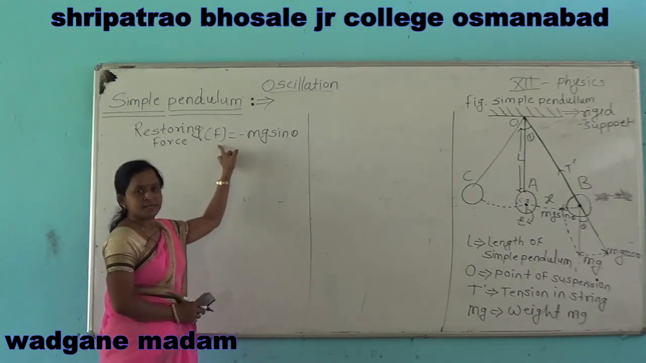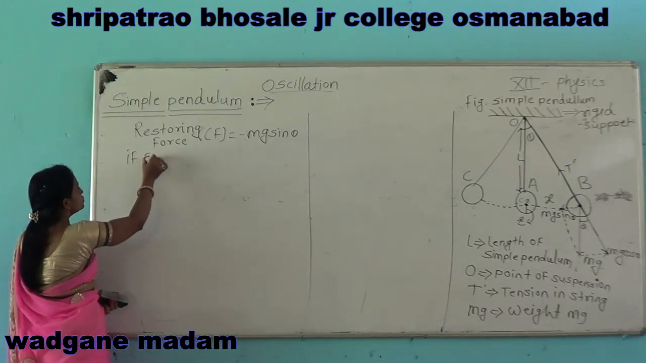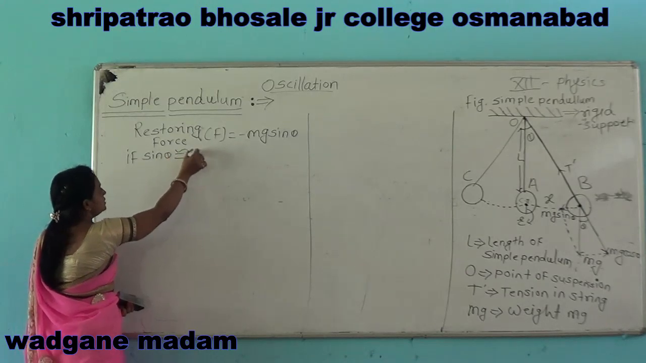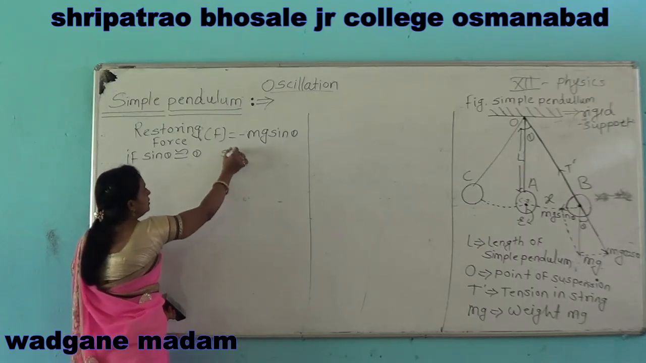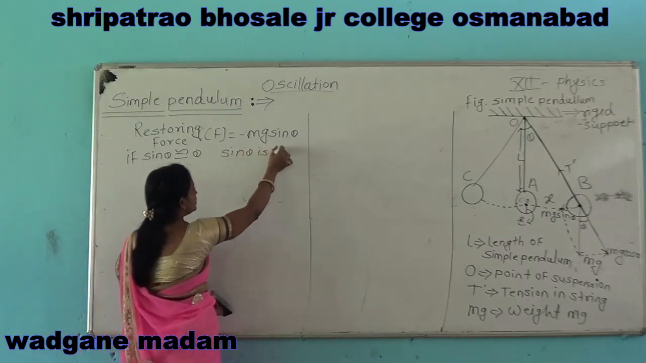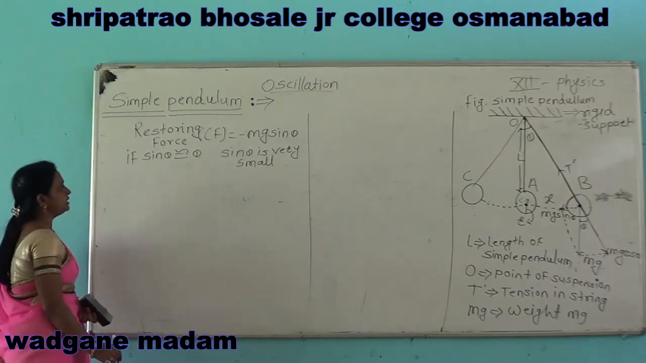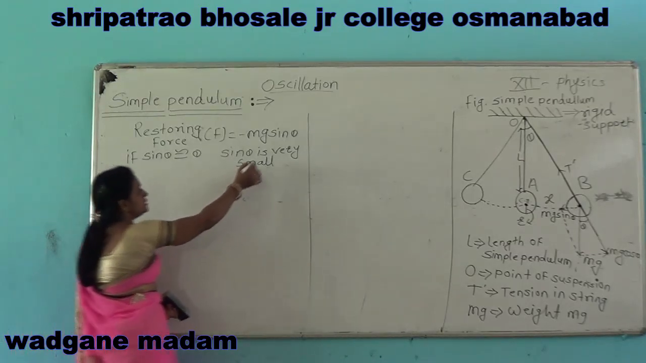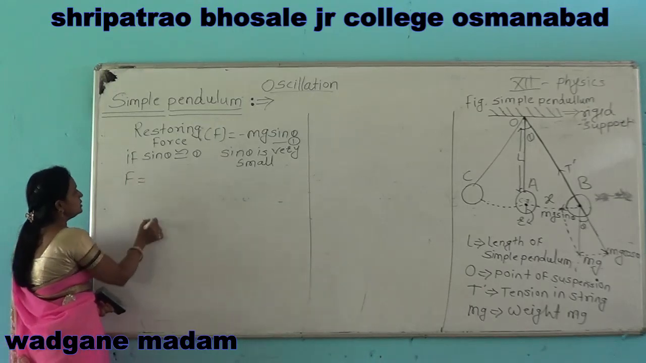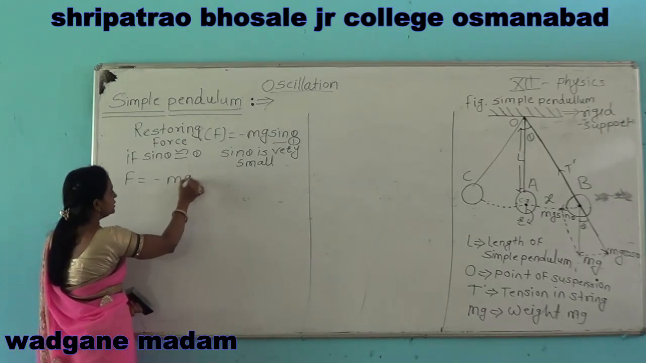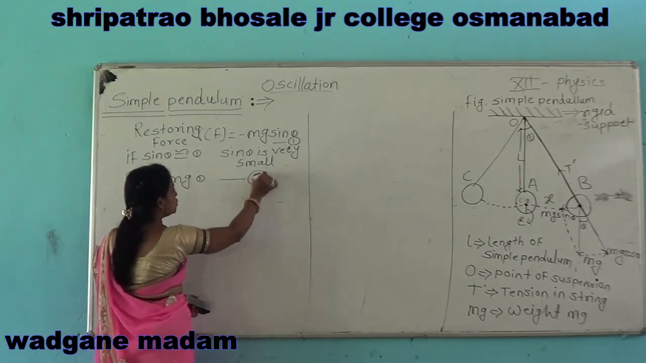Both are oppositely directed. If theta is very small, then sin theta is nearly equal to theta. Say this equation number 1. Therefore, the force is given by minus mg theta. Say this equation number 2.